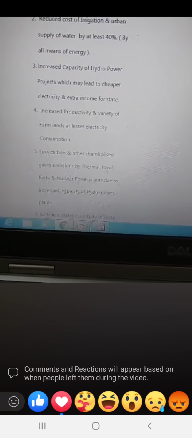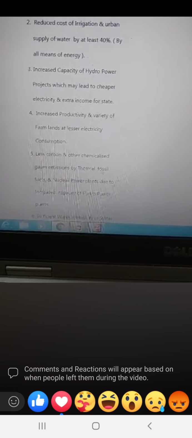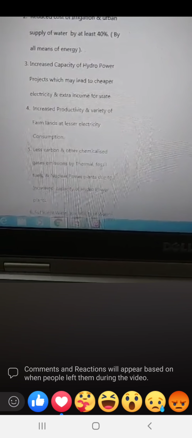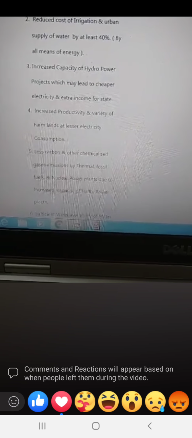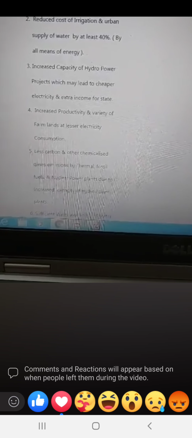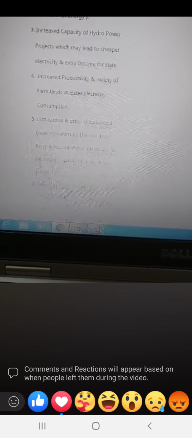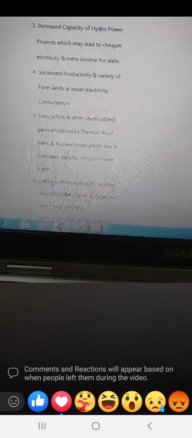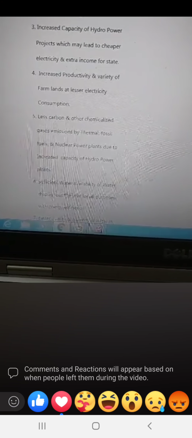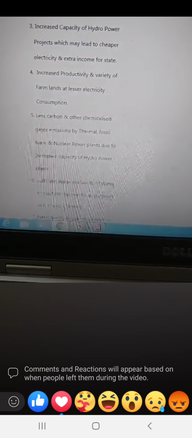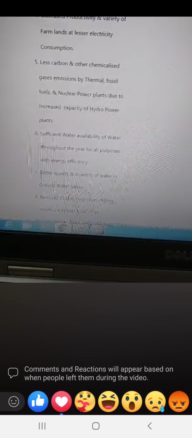2. Reduced cost of irrigation and urban supply of water by at least 40% by all means of money, energy, and manpower. 3. Increased capacity of hydropower projects, which may lead to cheaper electricity and extra income for the state. 4.